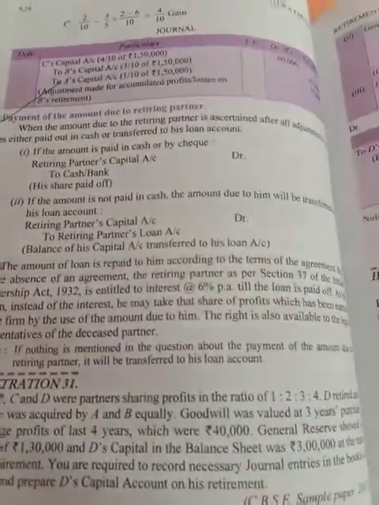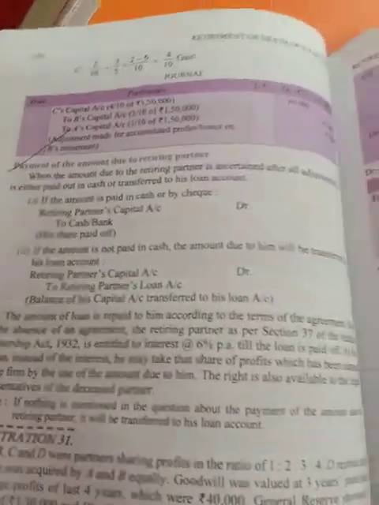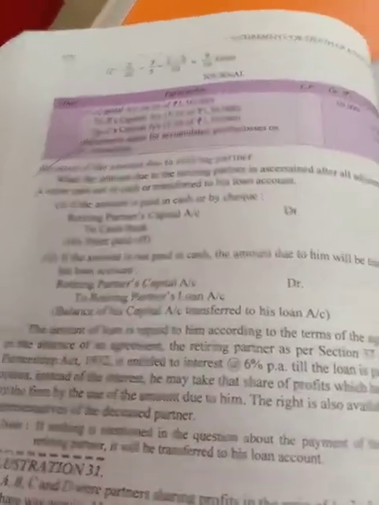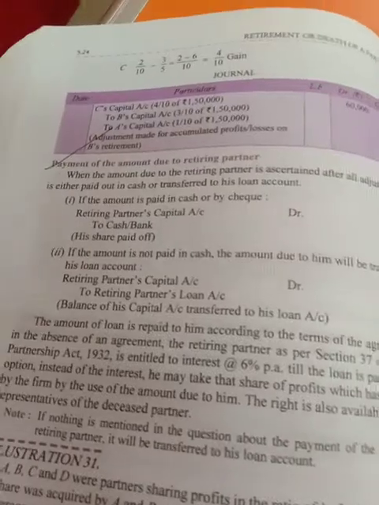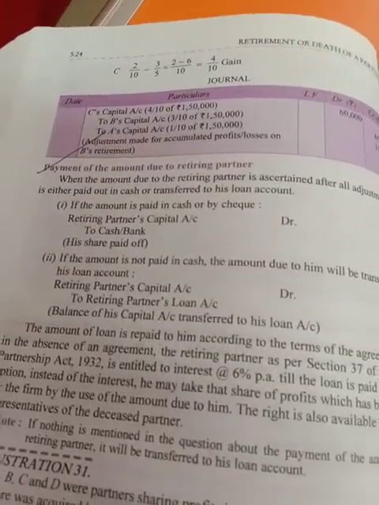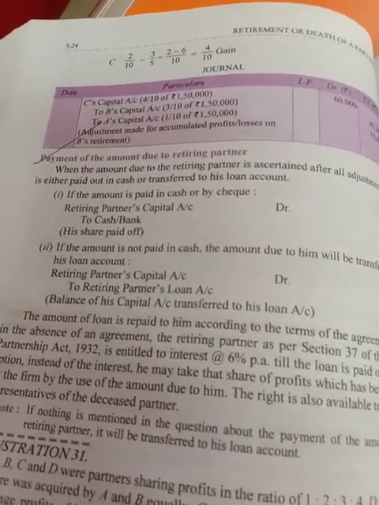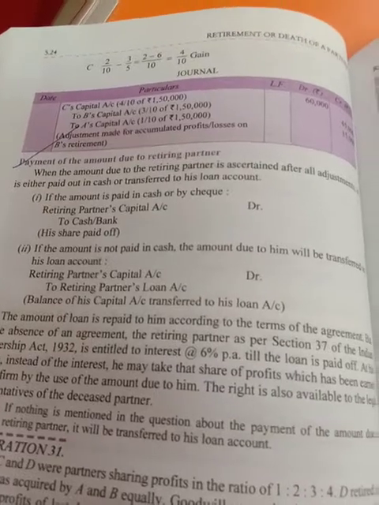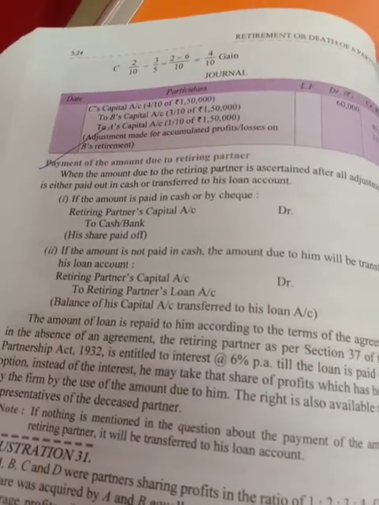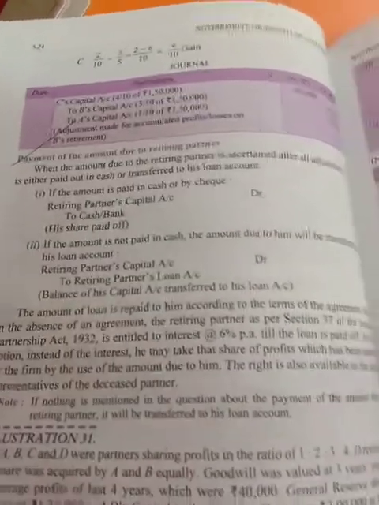So here you have to make the payment. That will be the instruction given in the question, that you have to make the payment for the retiring partner's capital account in cash, or the question may say to take a loan from the bank, then you have to take the loan from the bank and make the payment to the retiring partner.